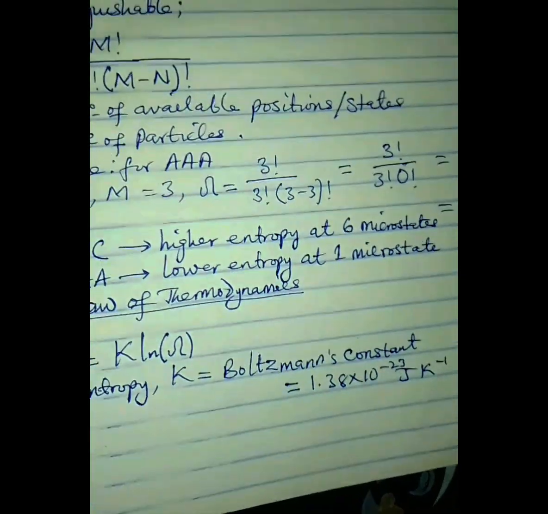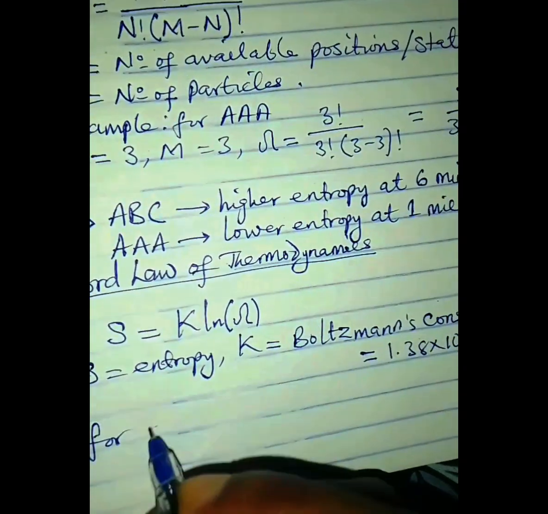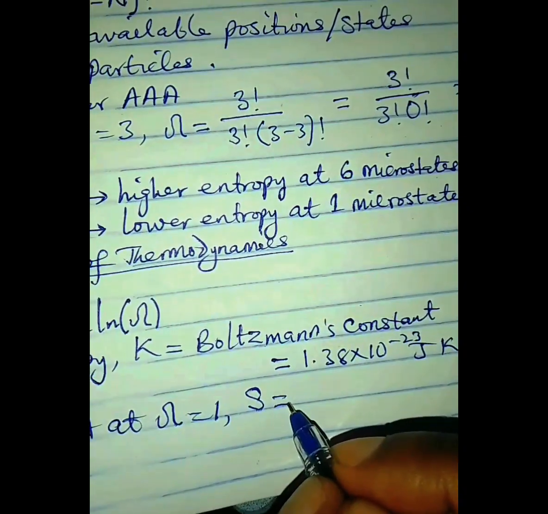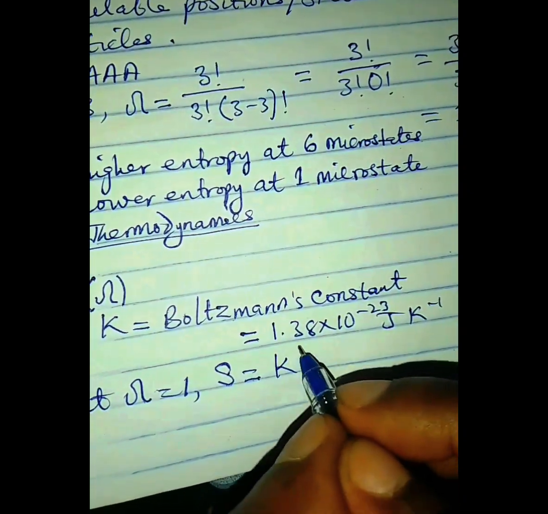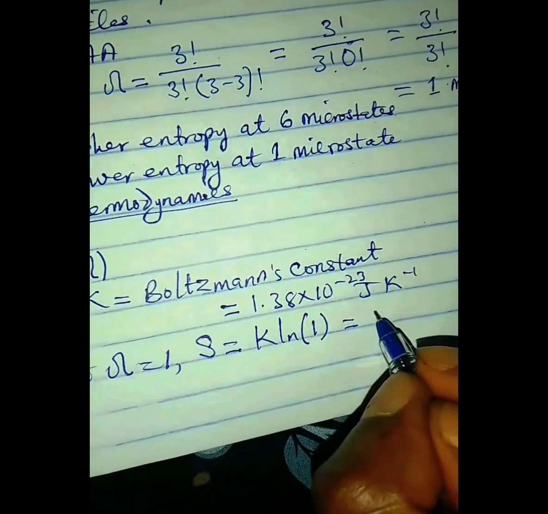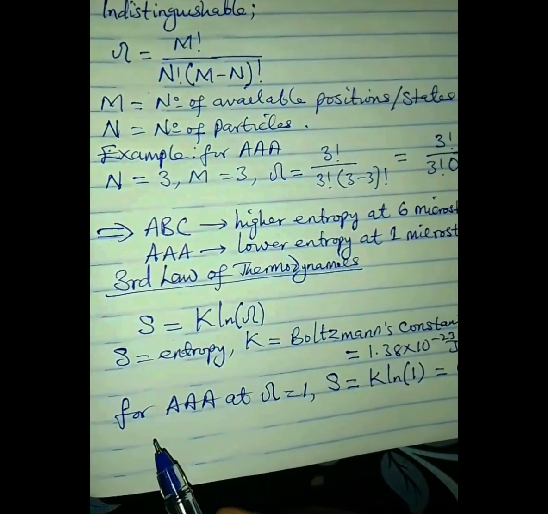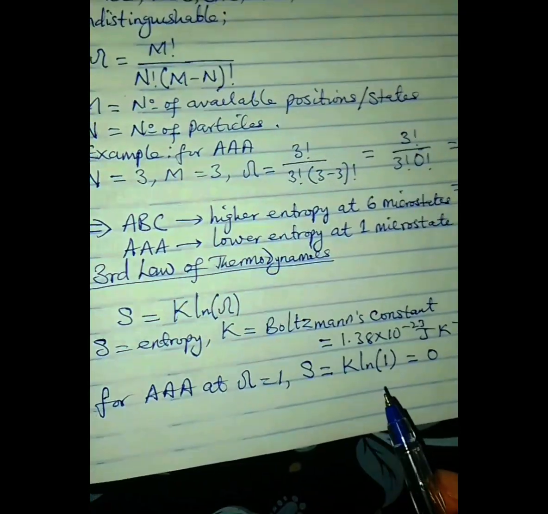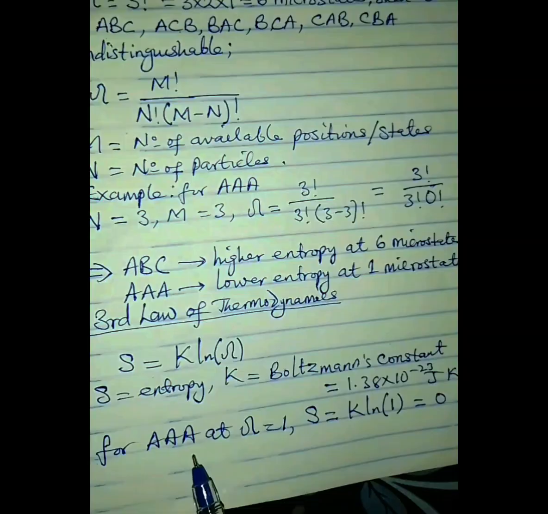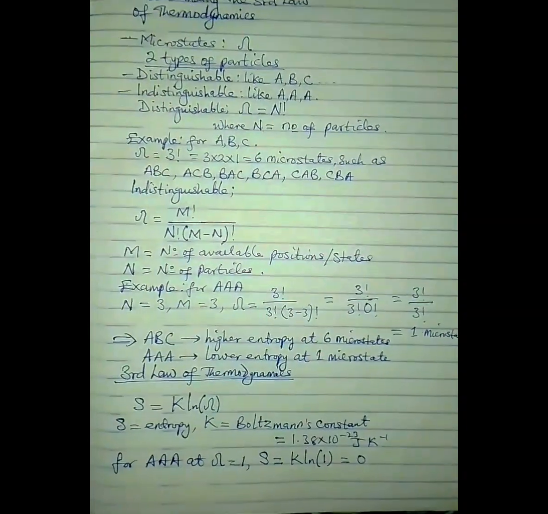Now, let us apply this law to system AAA, a system that has indistinguishable particles. For system AAA, of course, you know that the number of microstates is 1 only. Therefore, we substitute this 1 into the equation: S equals K ln 1. You know that ln 1 is 0, so it will make everything 0. So for AAA, the entropy is 0. This now brings us to the third law statement, which states that as the temperature of a system approaches absolute 0, entropy becomes 0 for a perfect crystal. In this case, we take AAA as a perfect crystal because it has indistinguishable particles. And you can see that its entropy is 0 when the microstate is 1.